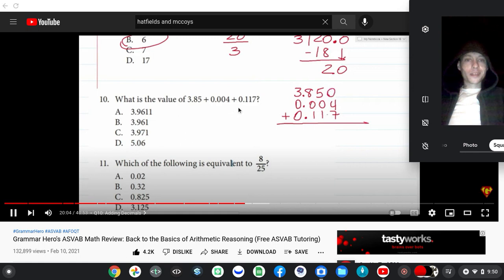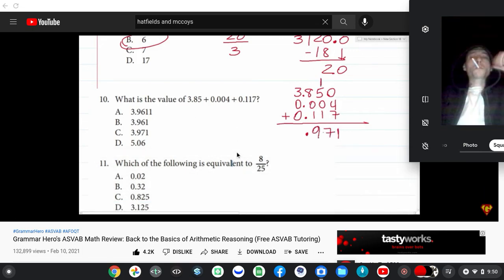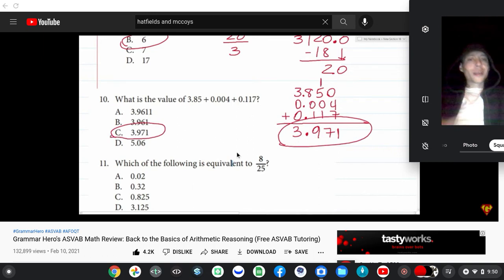Okay? So with that out of the way, we can simply add this up, and likewise, we can go ahead and just drop that decimal down. It's not gonna move anywhere since we're just doing simple addition here. All right, so that's 7. That's 9. 7, 8, 9, 10, 11. So drop down a 1 and carry the 1. 5 plus 1 is 6. 8 plus 1 is 9. And 3. So the answer is 3.971. That stuff's the easy stuff.